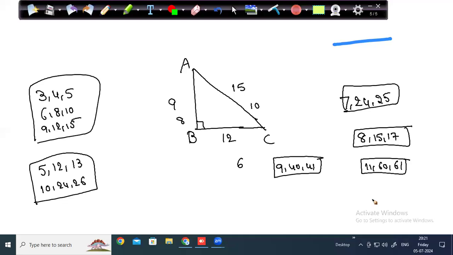So we have Pythagorean triplets. Before starting trigonometry, you should be perfect at these Pythagorean triplets. Whenever I see 7, 24, I should not waste time calculating the square root of 7 square plus 24 square, 49. It is utter waste of 15 seconds of valuable time in the exam. Pythagorean triplets up to 11, 60, 61 should be there in every student's mind if your target is 800.